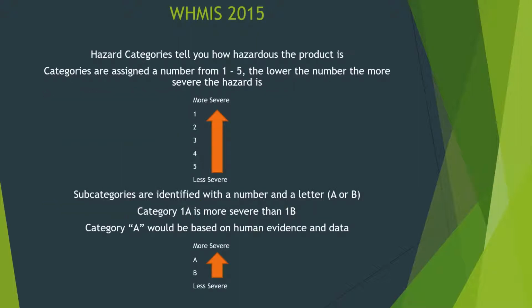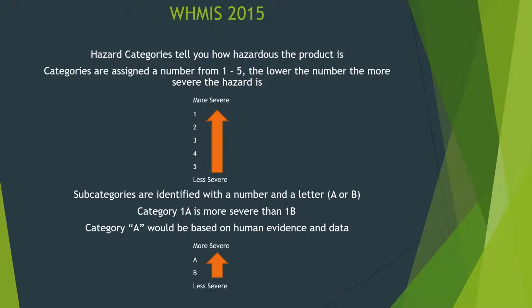Hazard categories tell you how hazardous the product is. Each hazard class contains at least 1 category. The hazard categories are assigned a number from 1 to 5. The lower the number, the more severe the hazard. For example, 1 is more severe than 5. In some cases, categories may be further classified into subcategories.